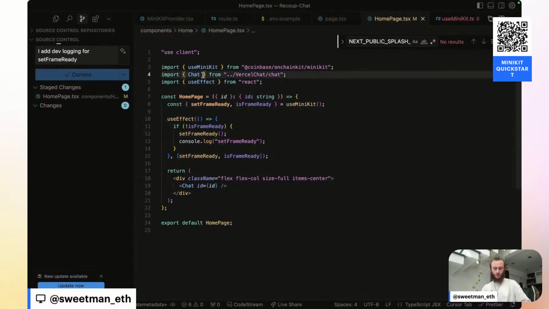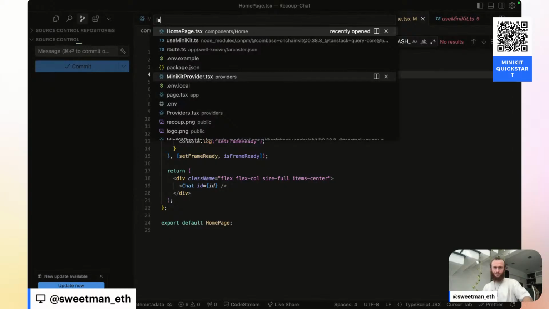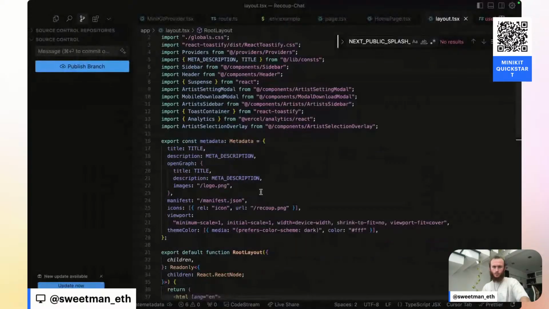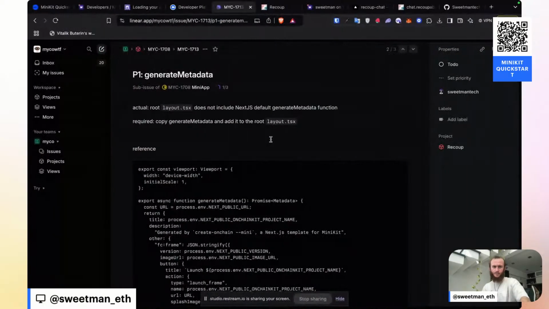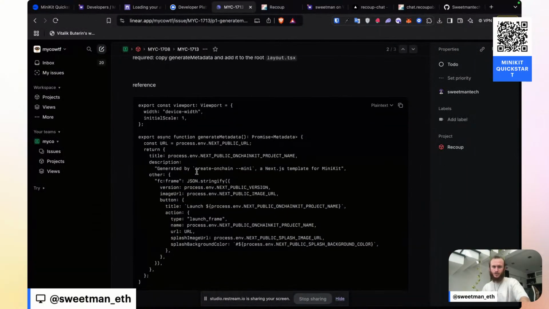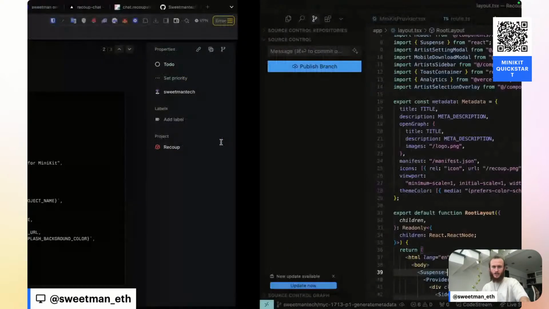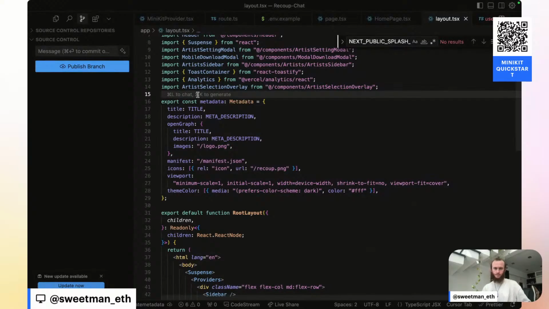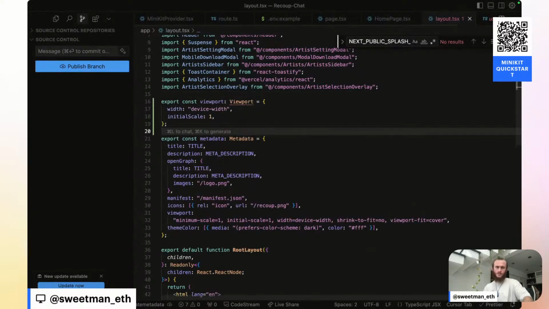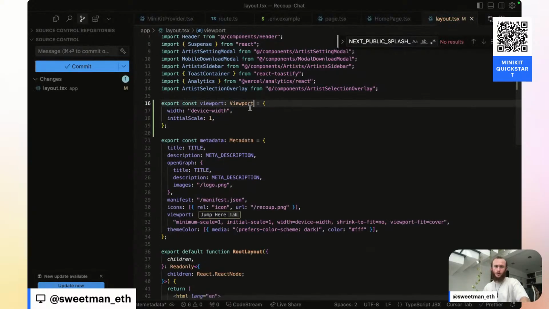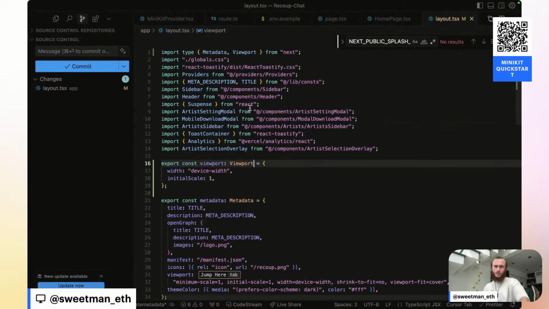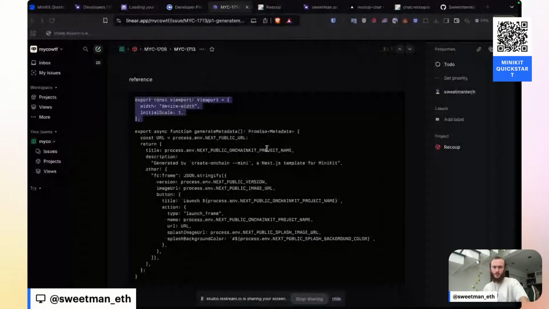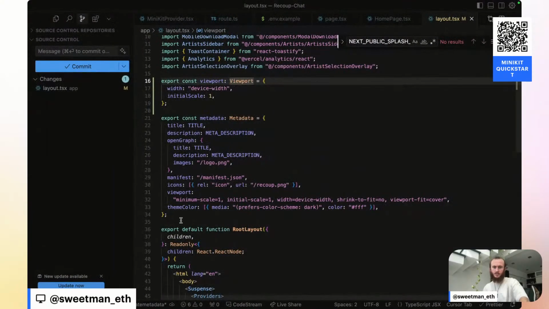And then I also want to go into our layout. And inside of our layout, while we do have metadata, it does not include everything that they are requiring. And so let's add the viewport, which I'm missing. Let's import our viewport. Now we've got viewport and metadata from Next. And generate metadata is what I want instead of metadata.